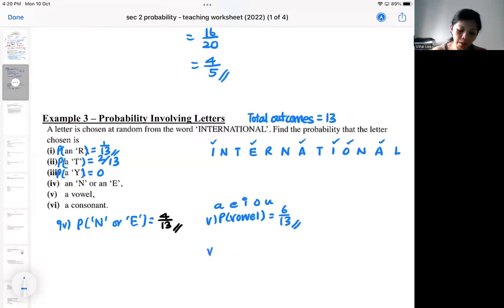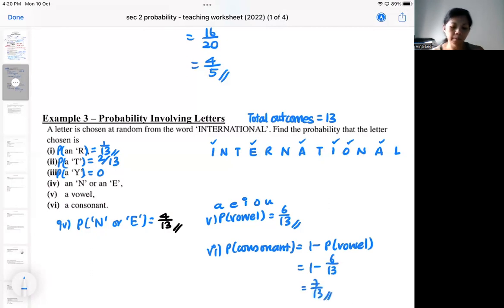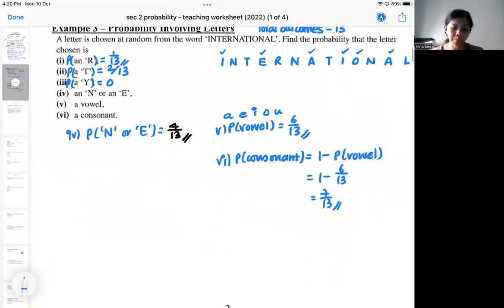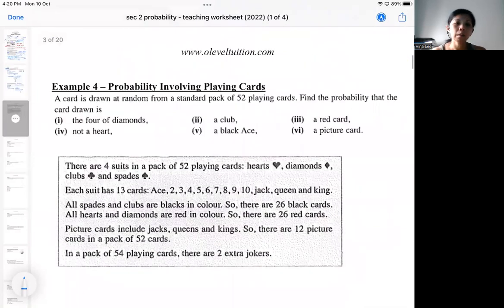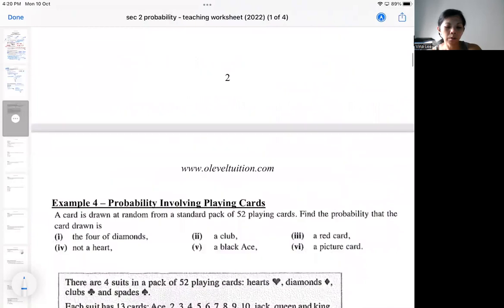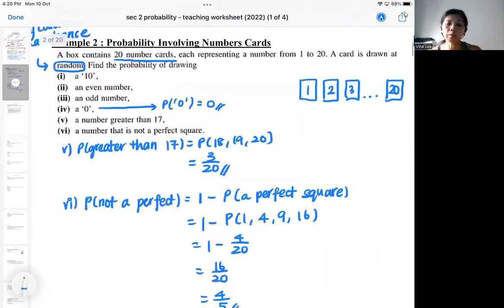So from here, the consonant will be quite easy. The rest will be consonants. So the probability of a consonant, or non-vowel, will be 1 minus the probability of a vowel. So that will be 7 over 13. So that is a lot of counting that you need to do. So sometimes some people make careless mistakes because of the counting. Okay, so this will be the basics that you will need to know first for probability.